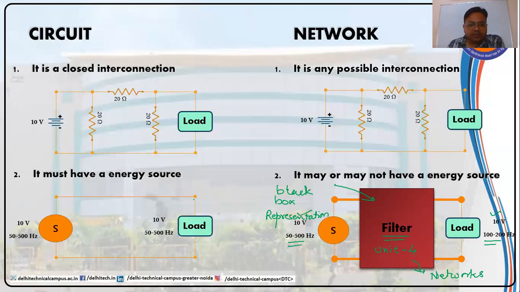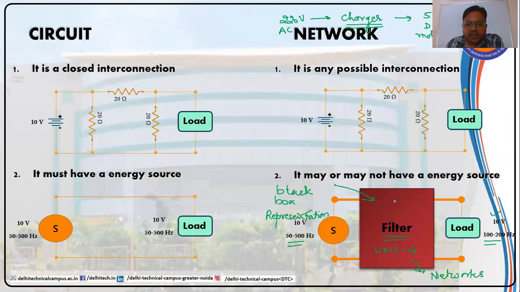If I go for giving you some examples, take a mobile charger. What it is doing is taking a voltage of 220 volts AC and providing a voltage of 5 volts DC to the mobile. So the charger is acting as a bridge between the source and the load.